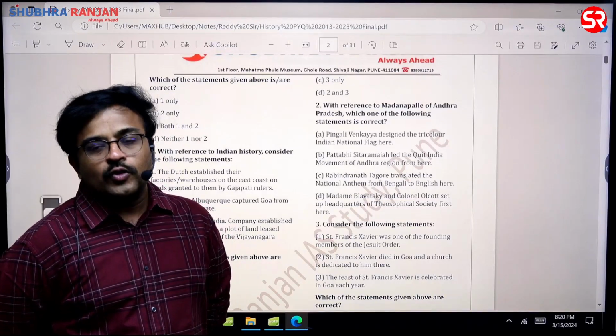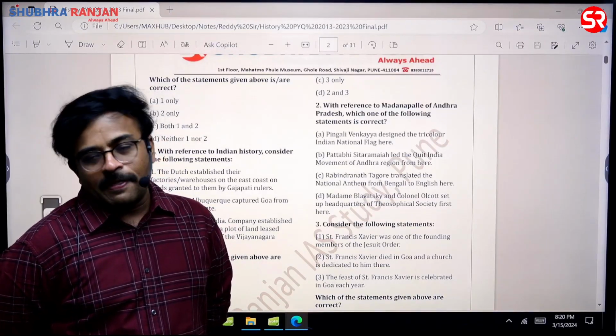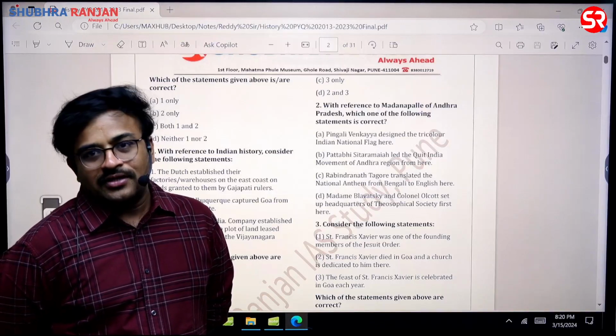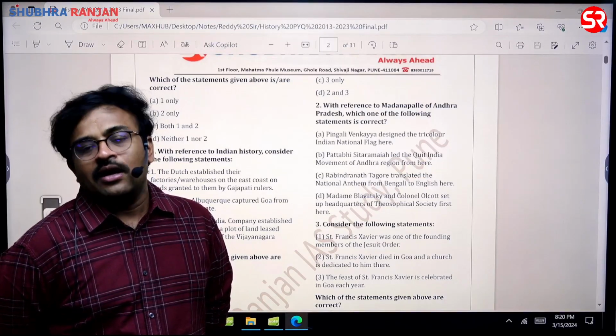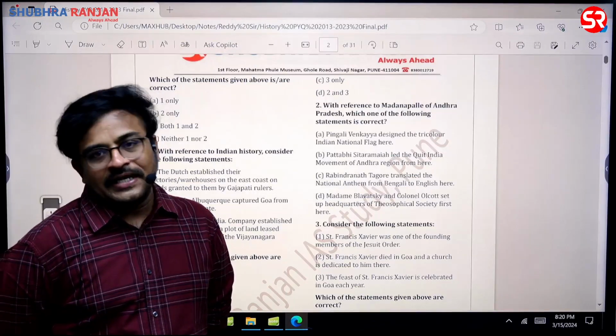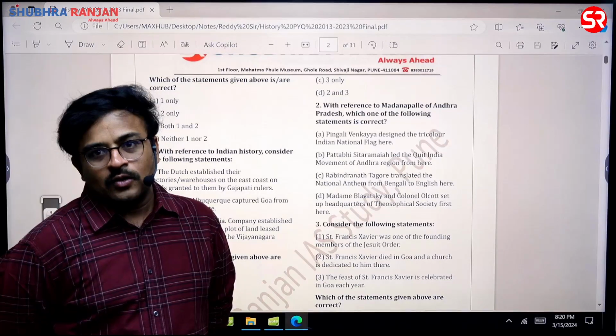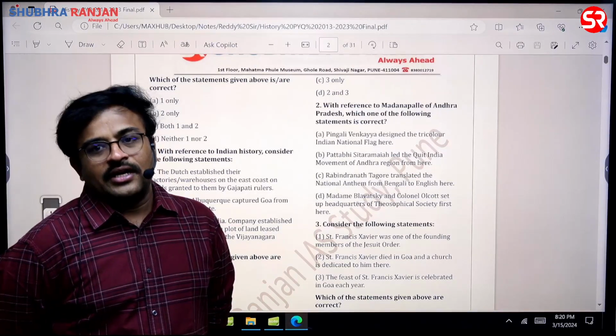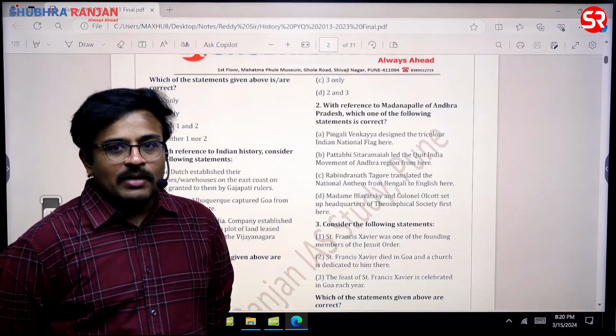In fact, she was a music teacher in the Madanapalle College, and there itself, the tune of Jana Gana Mana was set by Margaret Cousins. So the national anthem and the national song of India, both of them are very important, sir.